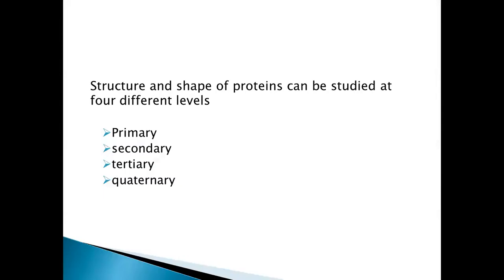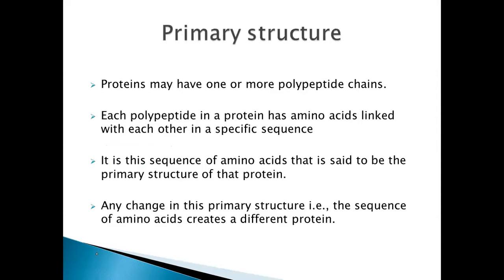Now, the structure of these proteins can be studied at 4 different levels: primary, secondary, tertiary, and quaternary structure. When we look at the primary structure, what is a protein? It is a polypeptide chain. That means many amino acids are linked together, resulting in the formation of a long polypeptide chain. How are these amino acids linked together? By means of peptide linkages.